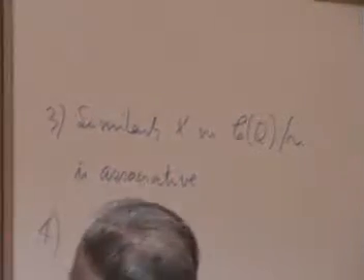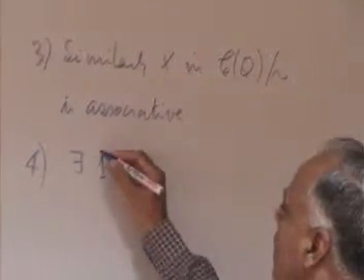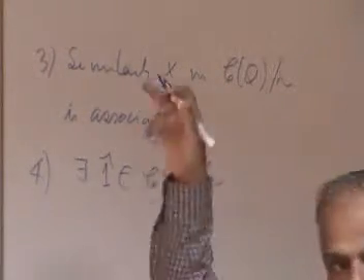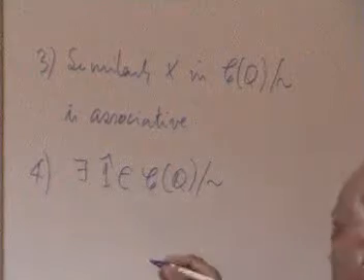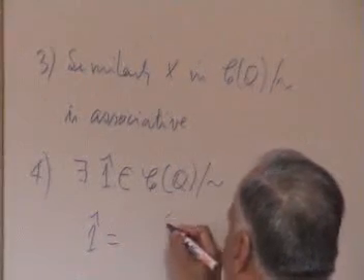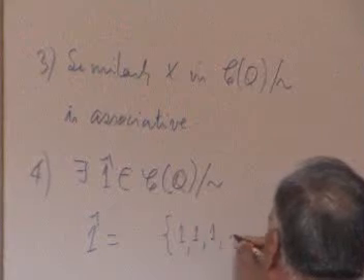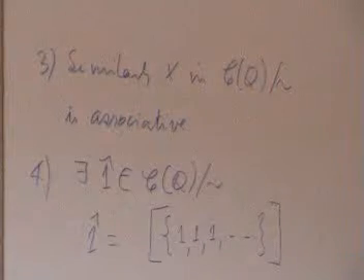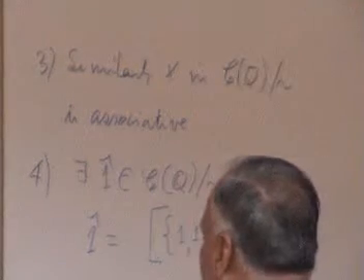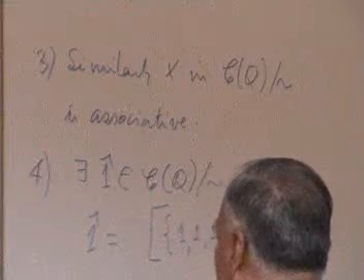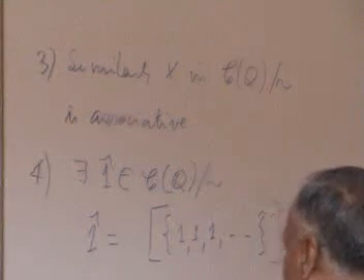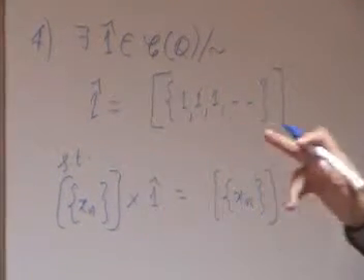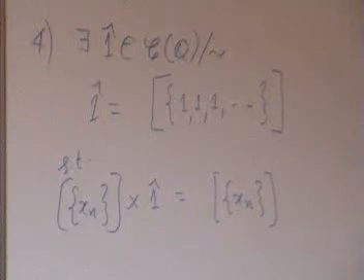And we know that there exists this 1 hat. What is this 1 hat? It is the identification of the rational number 1 in this space. 1 hat is: look at the sequence 1, 1, 1, etc. and look at the equivalence class generated by that. Such that if we now take any equivalence class and multiply it by 1 hat, what do you get? The same equivalence class. Because the yn are all 1 now, so it's xn for every xn.